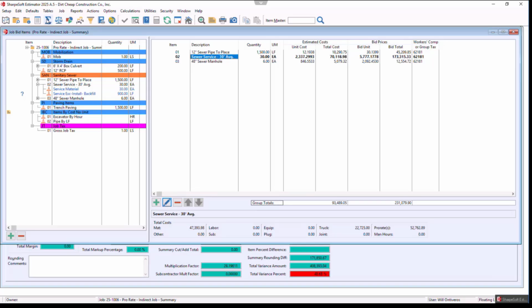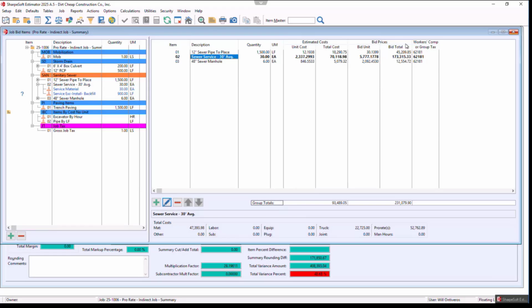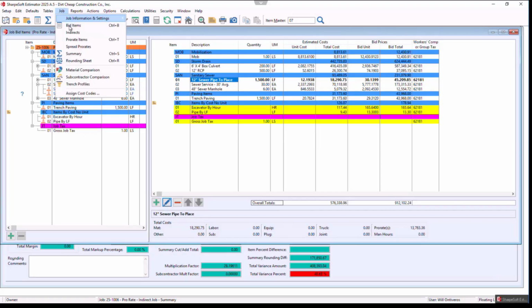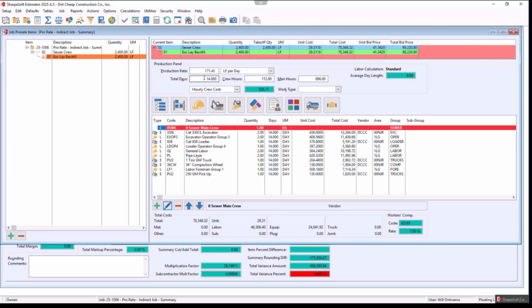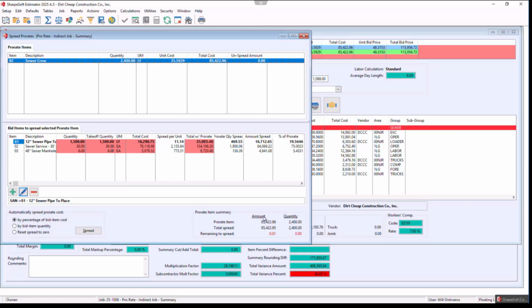But now what I've done in, again, job spread prorates, those items have been spread that $70,000. So now if I want to make quick changes, instead of going to each of these individual items, I could now go to my job spread prorates and I like my spreads. I could manually spread them if I want. If I go to my prorate item, I could come in here and change my overall production. If I want to loosen up the job a little bit, get a little bit higher, notice that 17 changes. So I go job spread prorate. It's now changed that number.